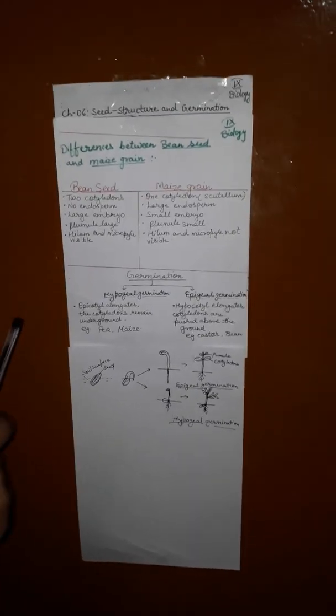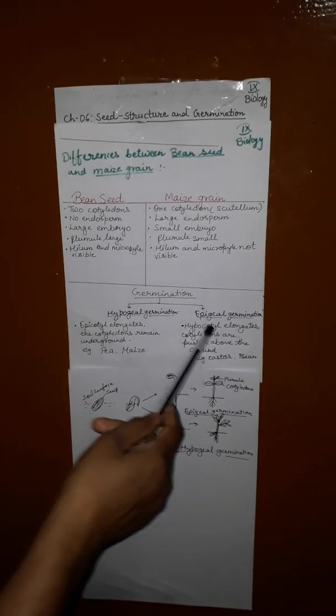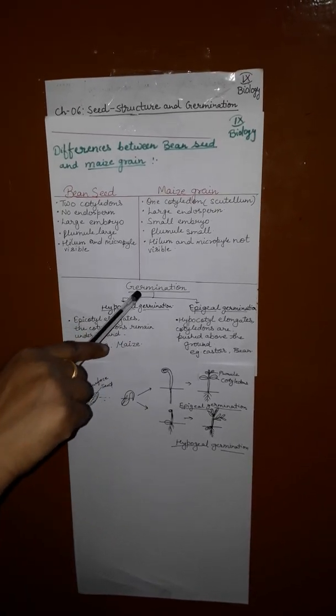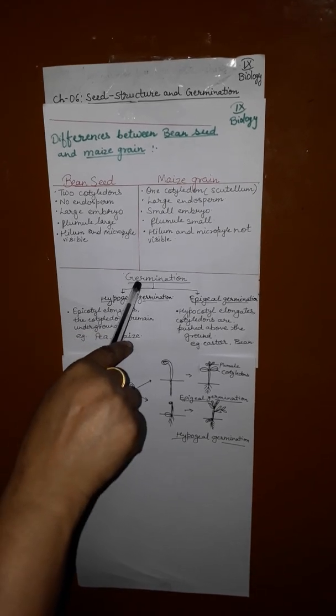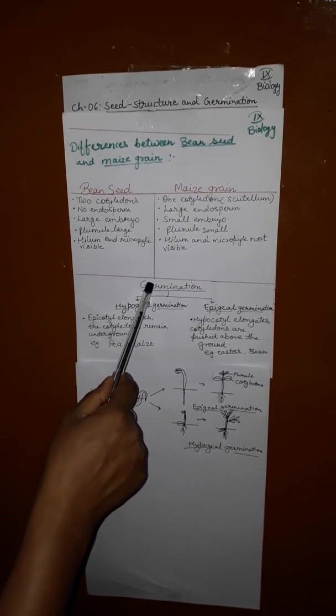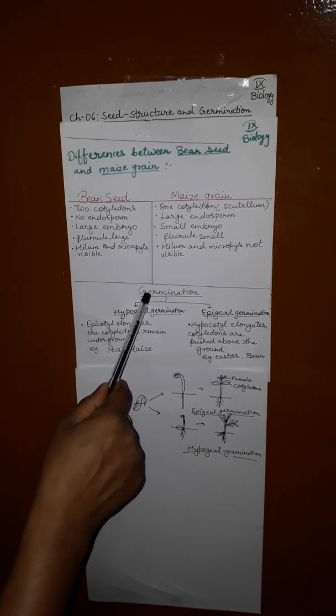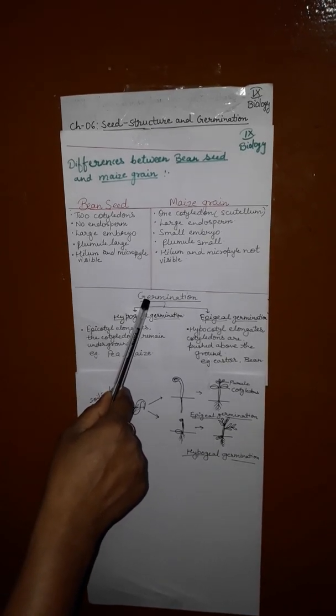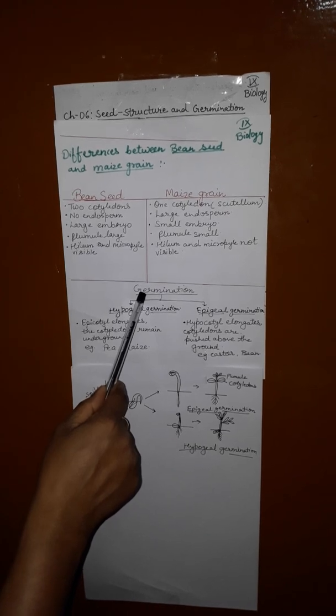Now before we start with the types of germination, what is germination? Germination is the process of the formation of a seedling developed from the embryo.